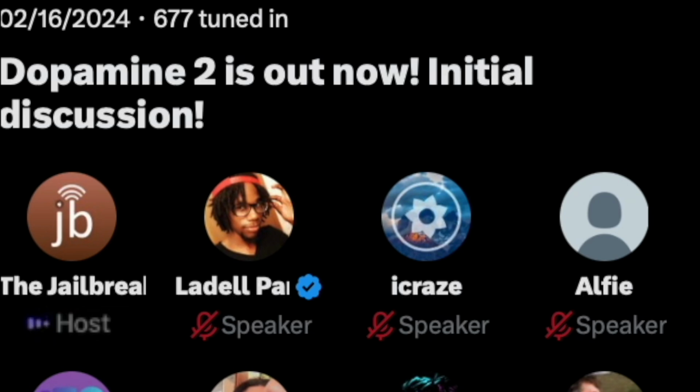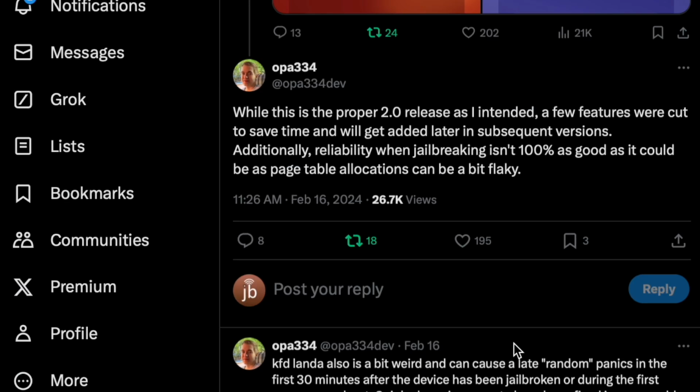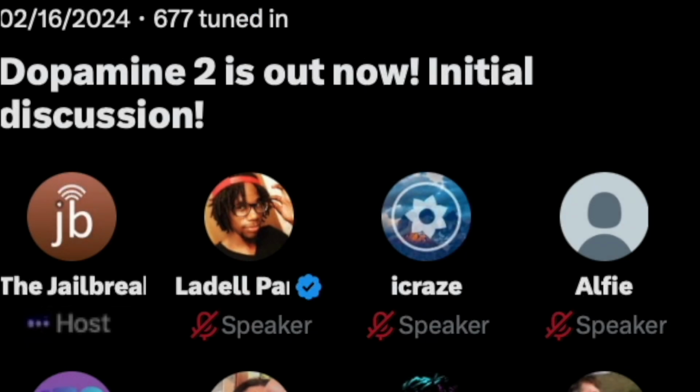So we're going to read a couple of follow-up tweets that Opa has said. While this is the proper 2.0 release as I intended, a few features were cut to save time and will get added later in subsequent versions. Additionally, reliability when jailbreaking isn't 100% as good as it could be, as page table allocations can be a bit flaky. So yeah, it's stable, but he wanted it to be a bit more stable than the initial version. He wants it to be 100%. Right now it's like 97.